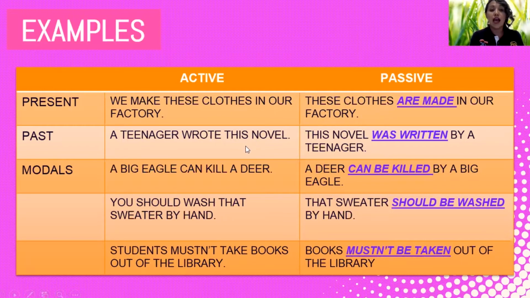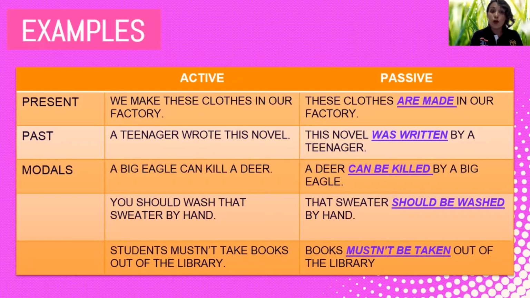In the past, a teenager wrote this novel, okay? Well, what did the teenager write? Well, he wrote this novel. So this is the passive. This novel, okay? Then verb to be in past: was written by the teenager. Here I am specifying who wrote the novel, okay, the teenager. So that's why this novel was written by that teenager, okay?